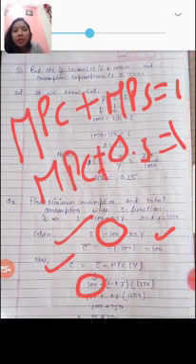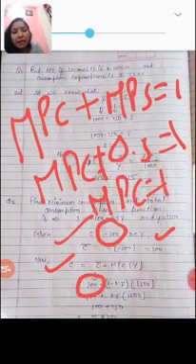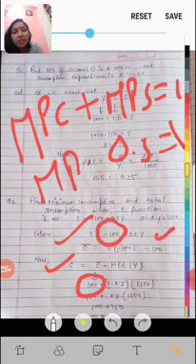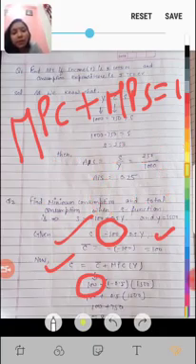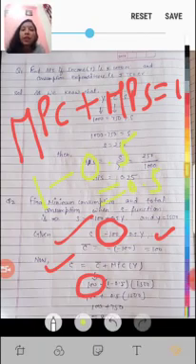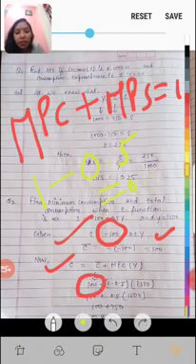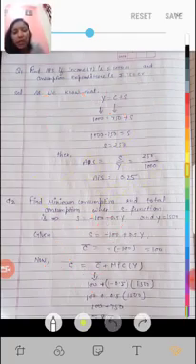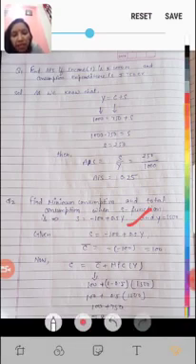MPC will be equal to 1 minus 0.5. Okay, 1 minus 0.5 means 0.5. You can calculate it: if either one of the two is given, you can subtract it from 1 and calculate the second. So when MPS is given here as 0.5, we calculate 1 minus 0.5. So the answer is 0.5. Y is 1500.